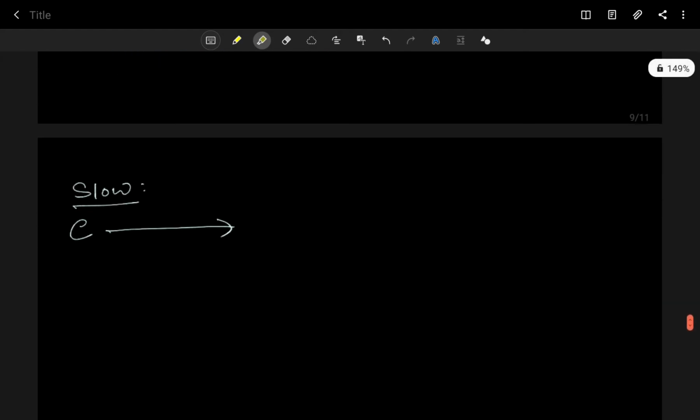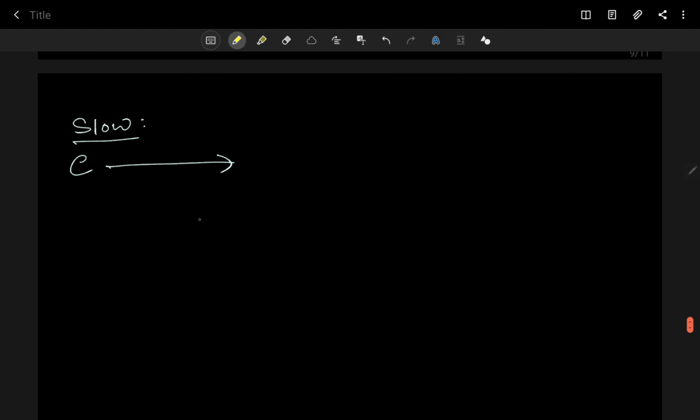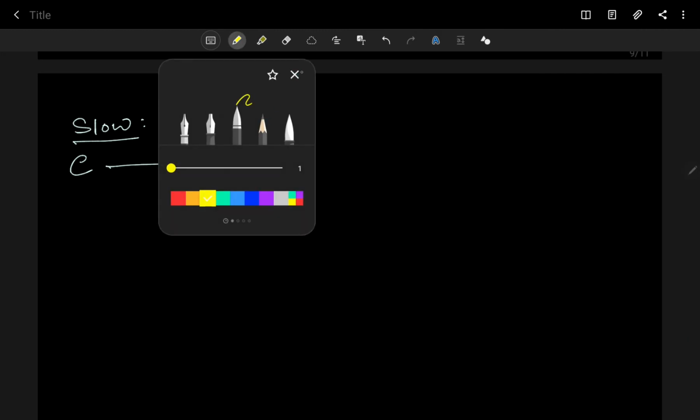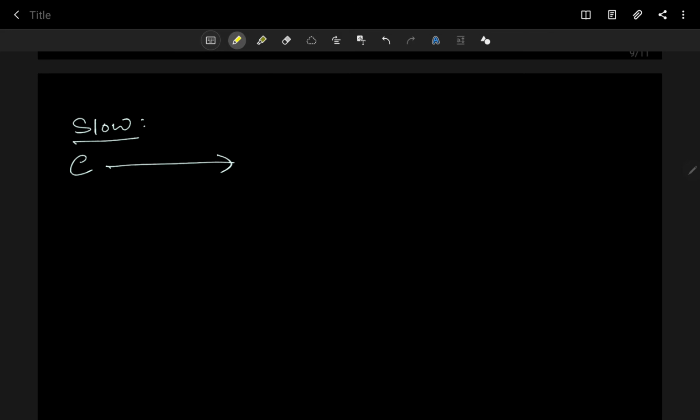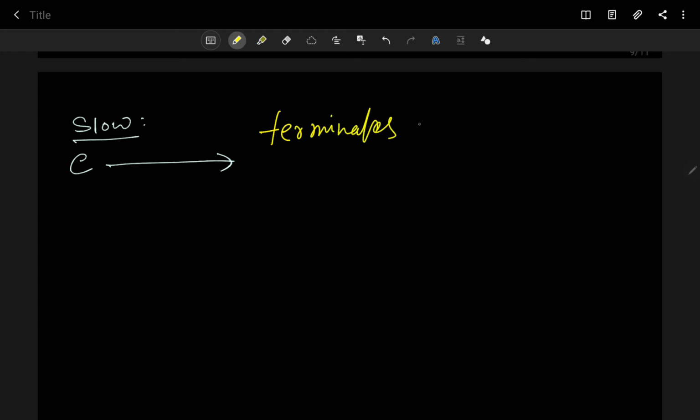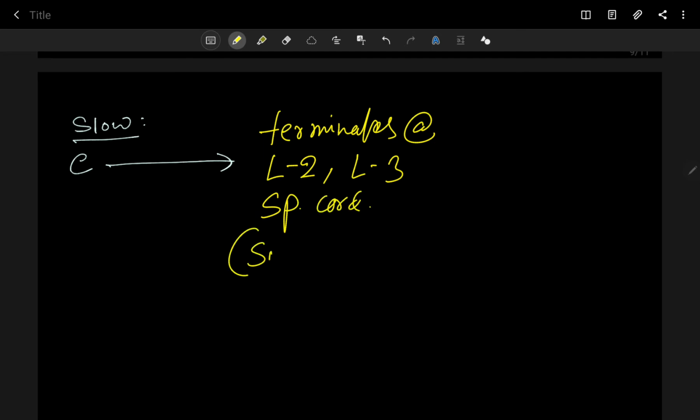I am writing a note here. Your C fiber, which comes from your nociceptors, terminates at lamina 2 or lamina 3 of the spinal cord, which is also called substantia gelatinosa or Rolando, not Ronaldo.